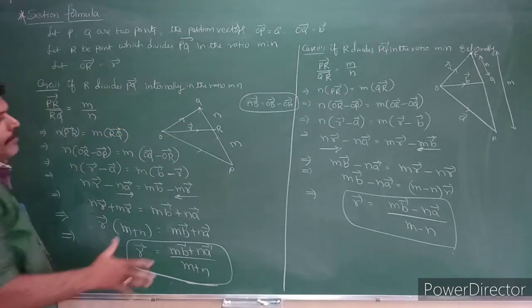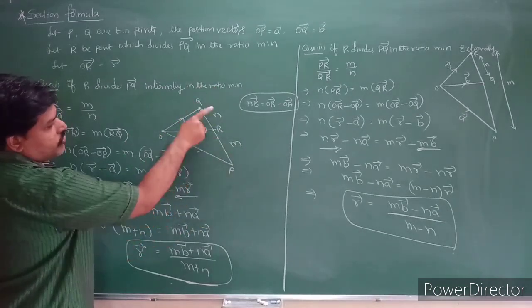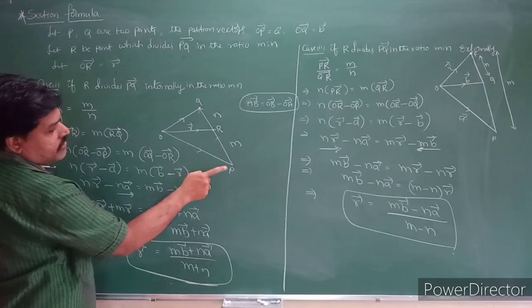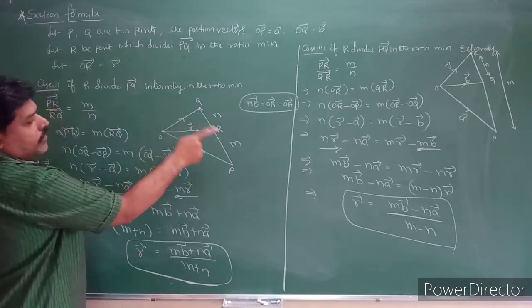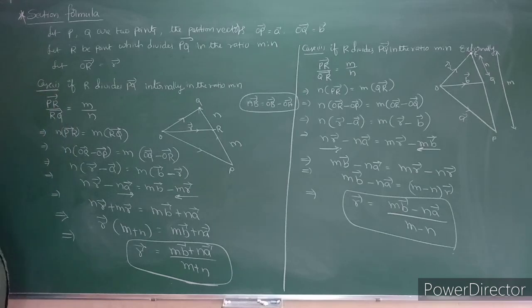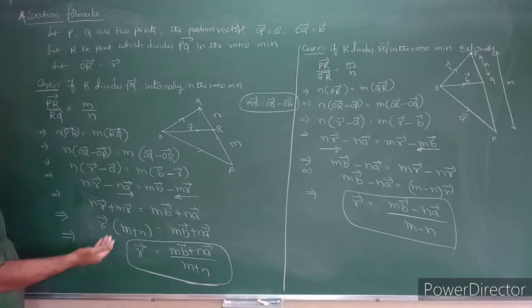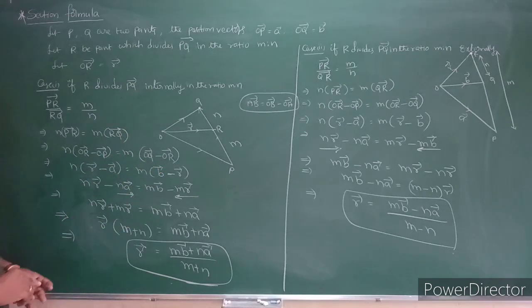So automatically I am taking the diagram. You can understand that here R divides PQ in the ratio m is to n internally. So what happens? PR by RQ is equal to m by n. Take the cross multiplication. AB bar can be written as OB minus OA, PR can be written as OR minus OP, RQ can be written as OQ minus OR, and replace the values and shift the terms.